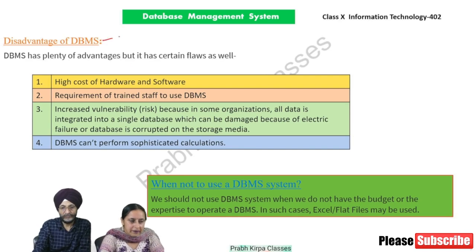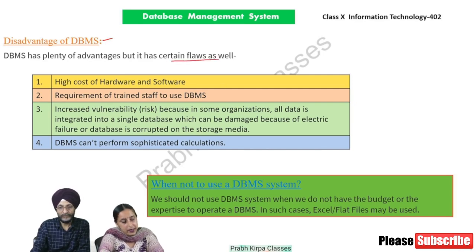Disadvantages of DBMS. DBMS has plenty of advantages, but it has certain flaws as well. Number one, high cost of hardware and software. Number two, requirement of trained staff to use DBMS. Third, increased vulnerability because in some organizations all data is integrated into a single database which can be damaged because of electric failure or database is corrupted on the storage media. Fourth, DBMS can't perform